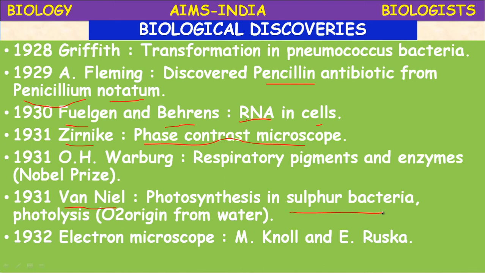In 1932, the major invention was the electron microscope, by Knoll and Ruska. They introduced the electron microscope, which changed the entire scenario of cellular biology and molecular biology. The electron microscope magnifies very minute organisms, and with its help we are able to see bacteria and viruses, which are very minute. So, in 1932, Knoll and Ruska introduced the electron microscope.